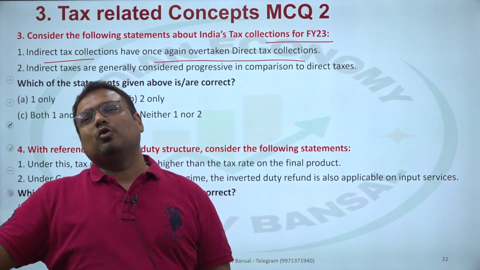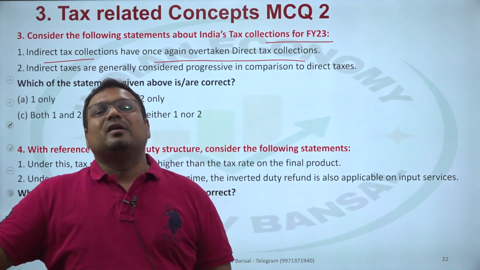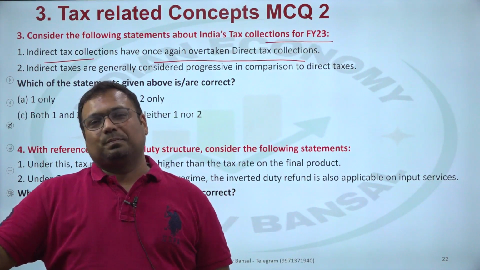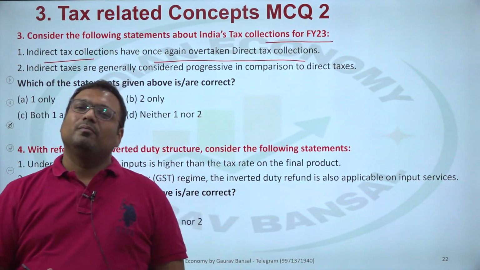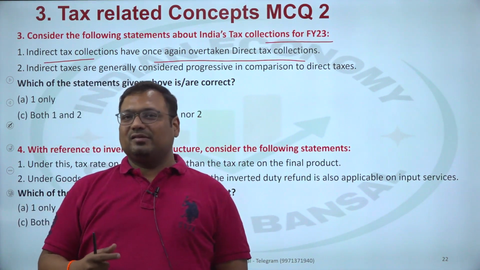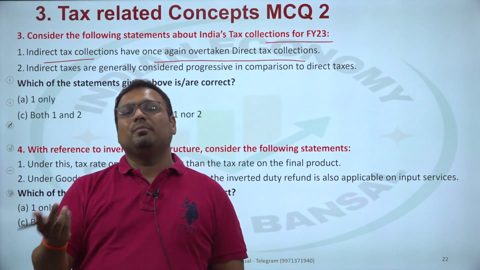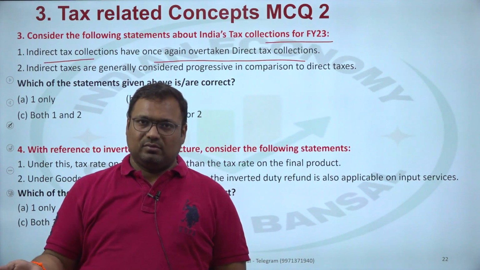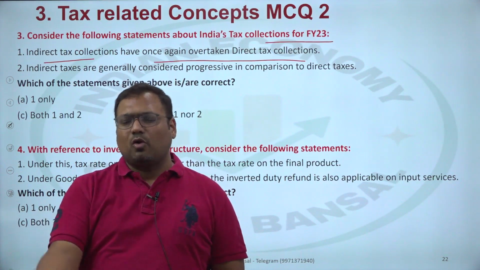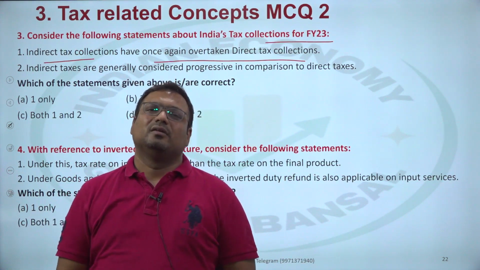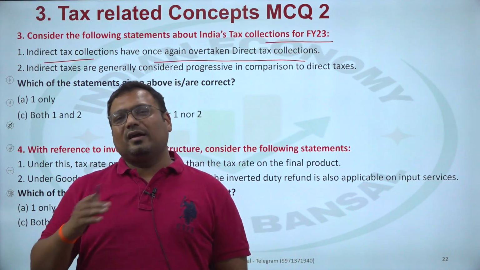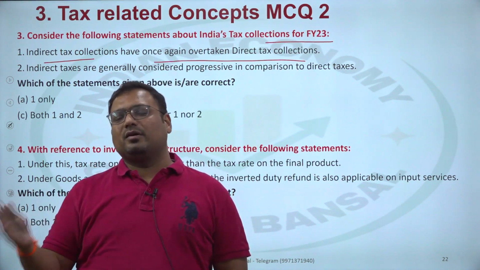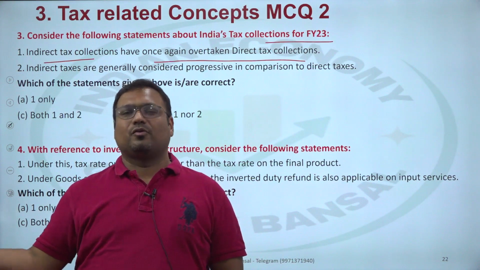So somewhere around 2004 in India, direct taxes surpassed indirect taxes. Let me explain what I'm saying. The government collects taxes and there we follow a binary, either of the two. The taxes are either direct or indirect. There is no third possibility. If it is not direct, that means it is indirect. So direct plus indirect, if we add it up, is the total tax collection, meaning 100.